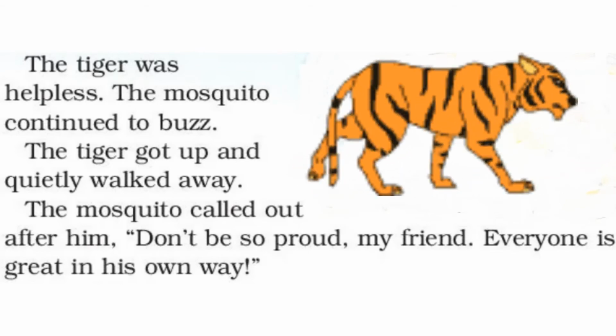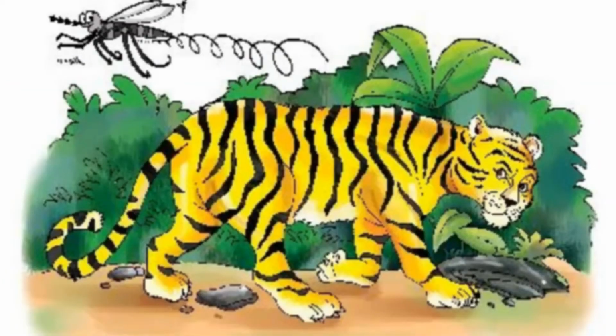So what happened? The tiger got disturbed by such a buzzing voice. The mosquito is continuing this buzzing. The tiger got up and quietly walked away. So by getting irritated, the tiger walked away. He got up and walked away quietly. Shanti se walked away. The mosquito called out after him. Called out is to challenge someone for a fight.